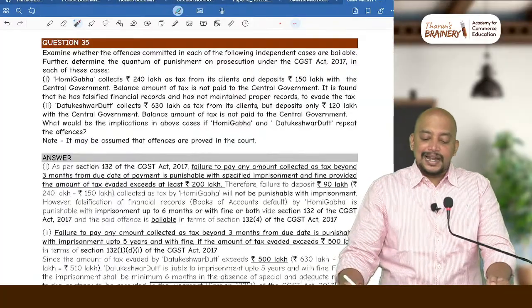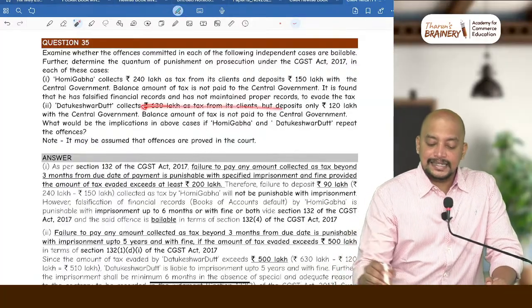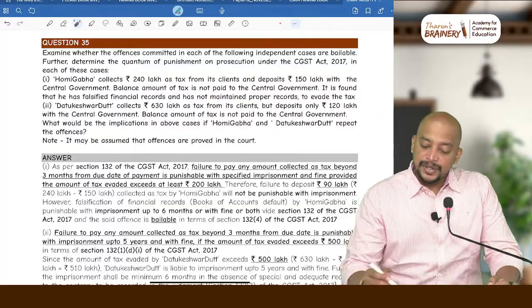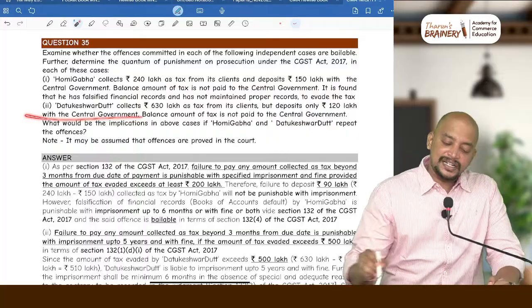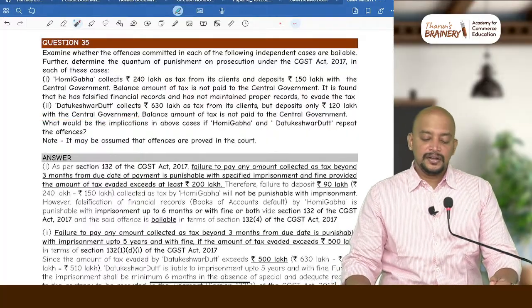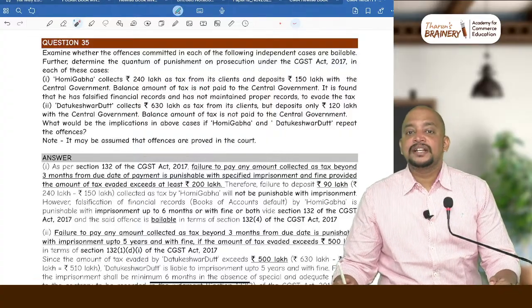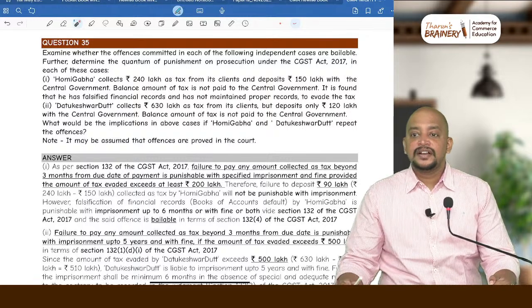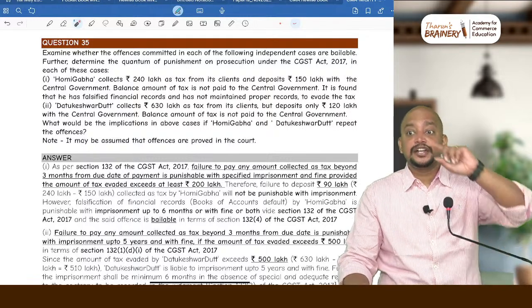Datukeshwar Dutt collects 630 lakhs as tax from its clients. Again, it is an amount collected as tax, but deposits only 120 lakh with the central government. 630 minus 120 is how much? 510. 510 means it exceeds 5 crores. It exceeds 5 crores. What is the imprisonment? Up to 5 years. I told you the imprisonment.